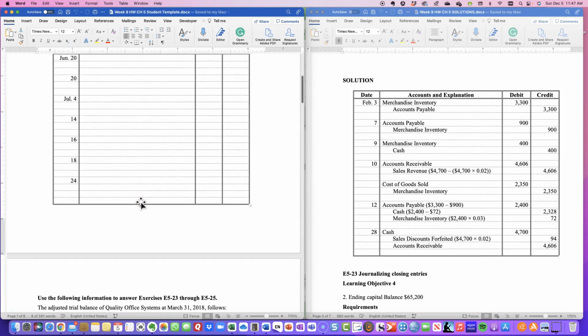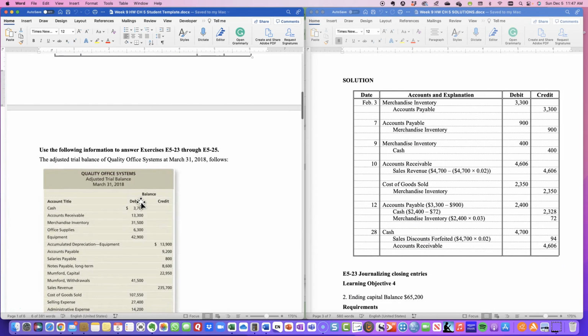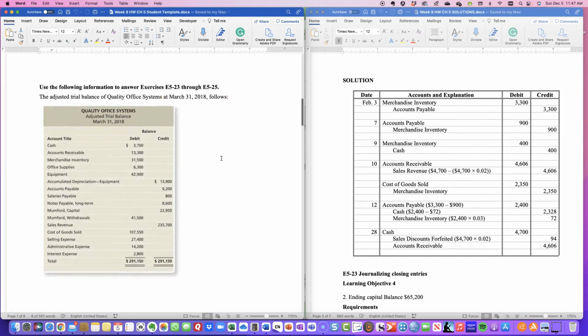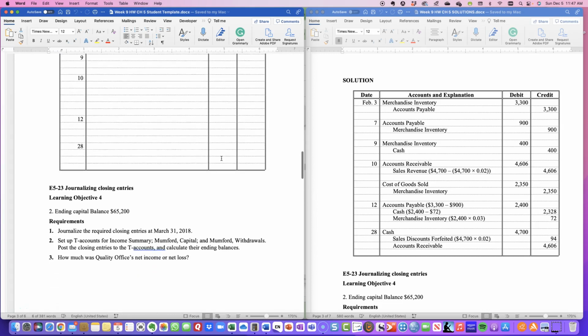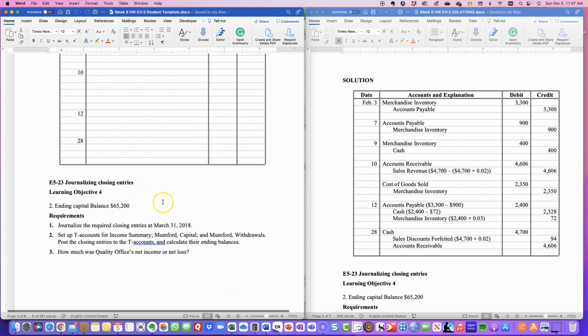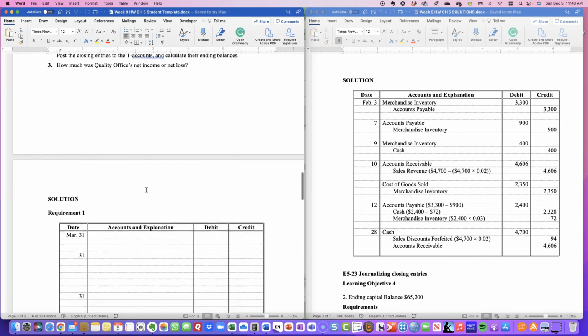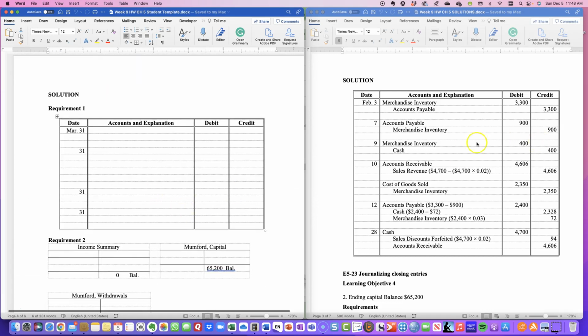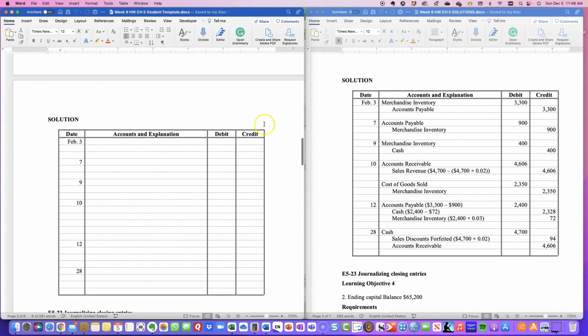So this is, let me see, exercise 520 and then 523 to 525. I do believe there might be something missing here. So 523, we know we have an ending capital balance, but we're missing the journal entries. So please go into the textbook and make sure that you get the journal entries here.